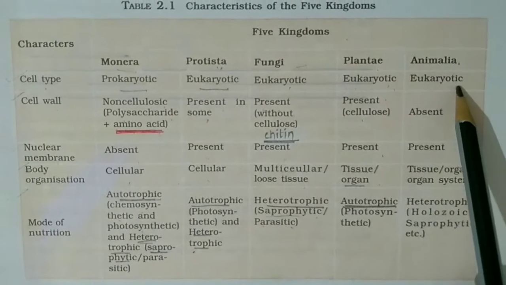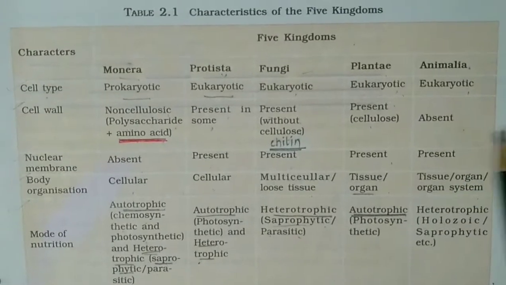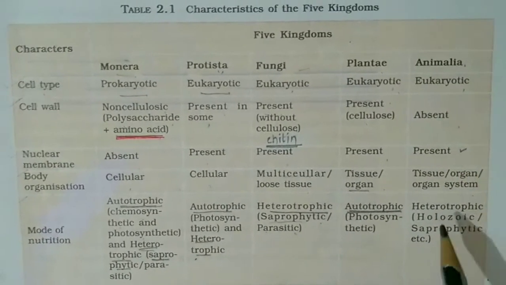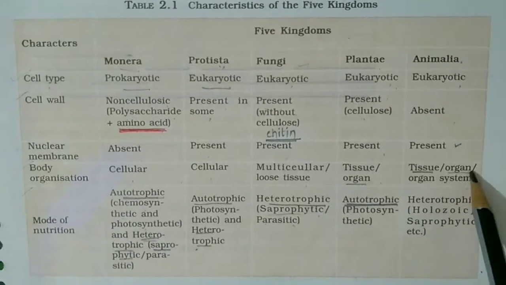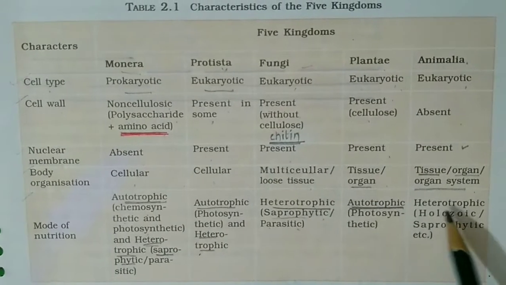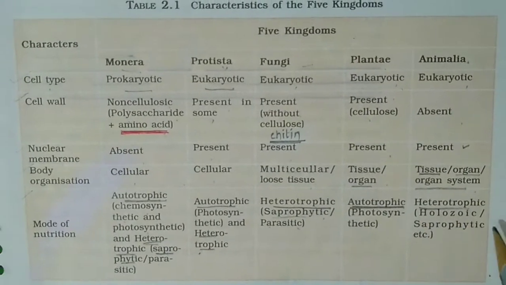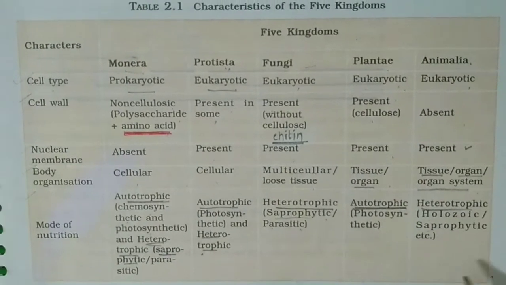The cell type is eukaryotic. Cell wall is absent in these organisms. Nuclear membrane is present. Body organization is at tissue level or organ level or organ system level. The mode of nutrition is heterotrophic, either Holozoic method or saprophytic method.